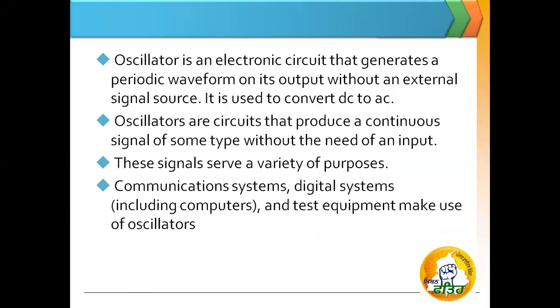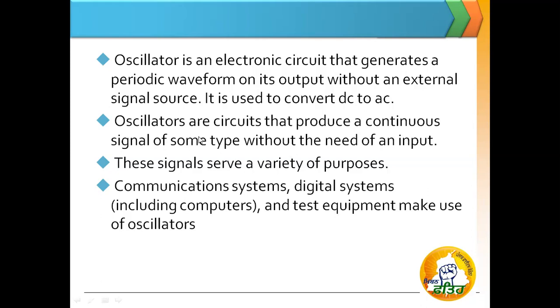Oscillators are basically AC signal generators. So an oscillator is an electronic circuit that generates a periodic waveform. The periodic waveform can be of any shape like sinusoidal, square or triangular on its output without an external signal source. External signal source means the input signal which is given to the amplifier. So it is used to convert DC to AC.